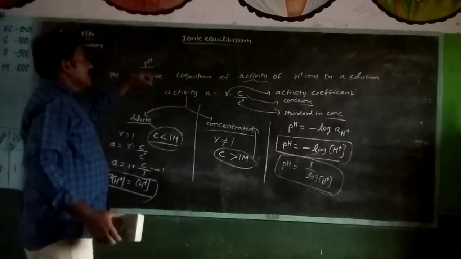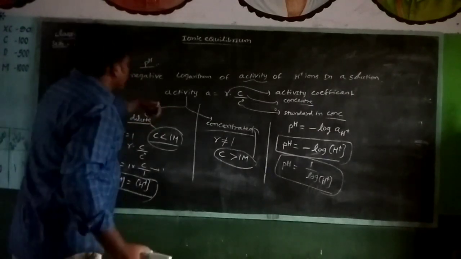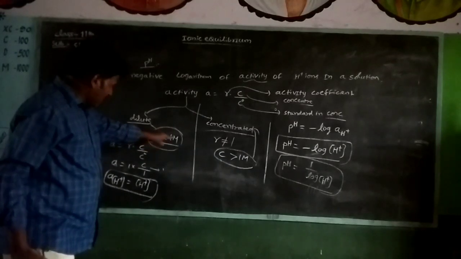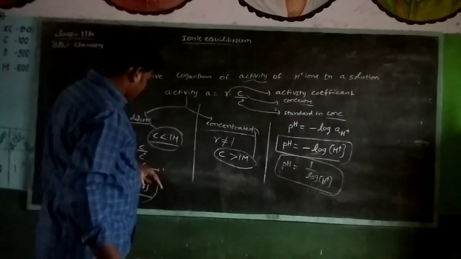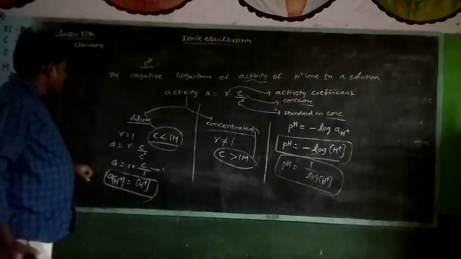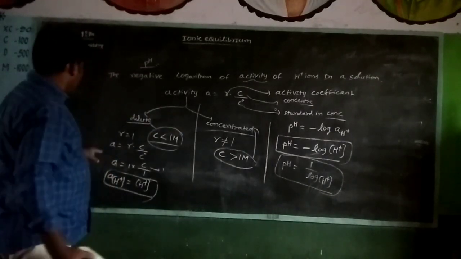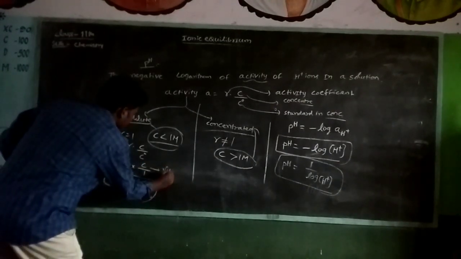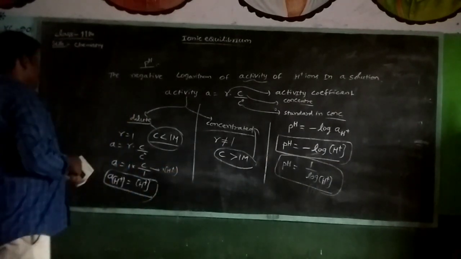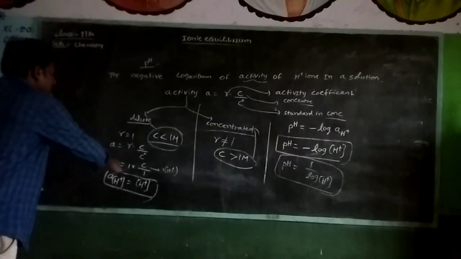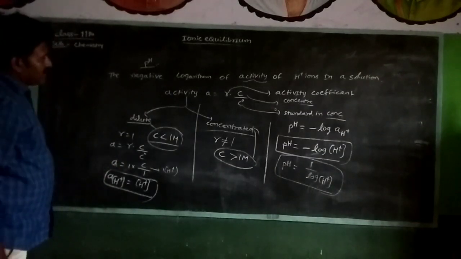The activity differs in two different solutions: dilute solutions, concentration less than 1m, and concentrated solutions, greater than 1m. In dilute solutions gamma is equal to 1, in concentrated solutions gamma is not equal to 1. Activity AH plus is equal to H plus concentration.